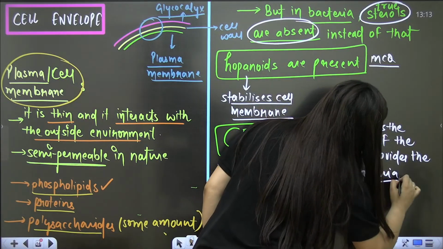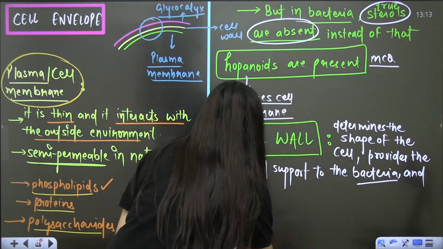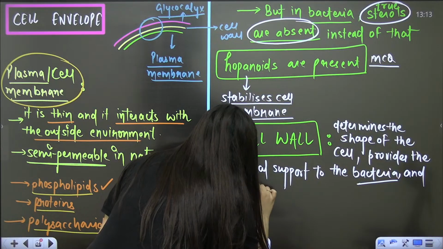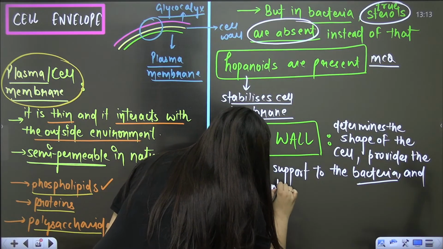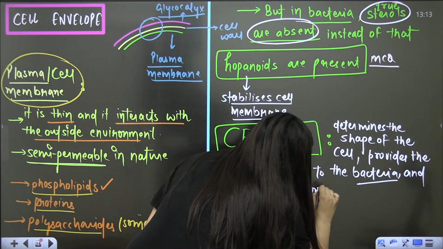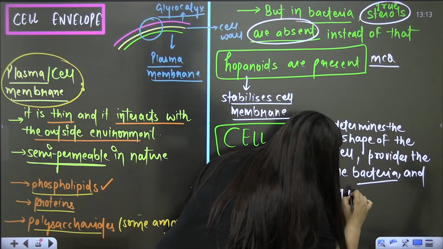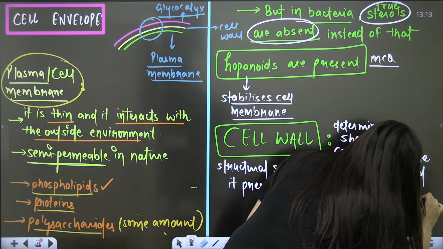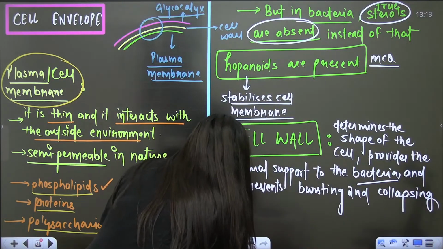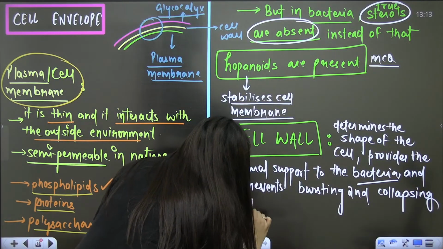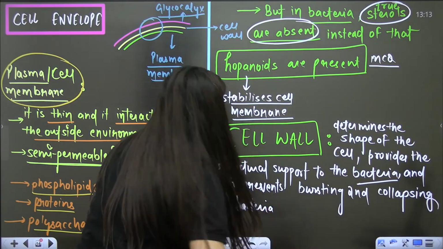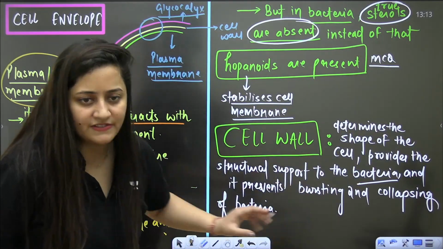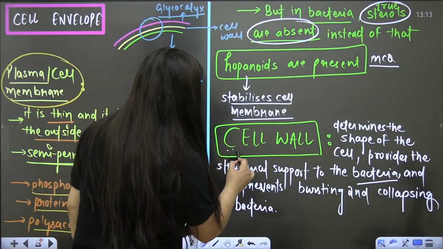And it prevents the bursting and collapsing of bacteria. Is it clear? This is the role of the cell wall. Understood?